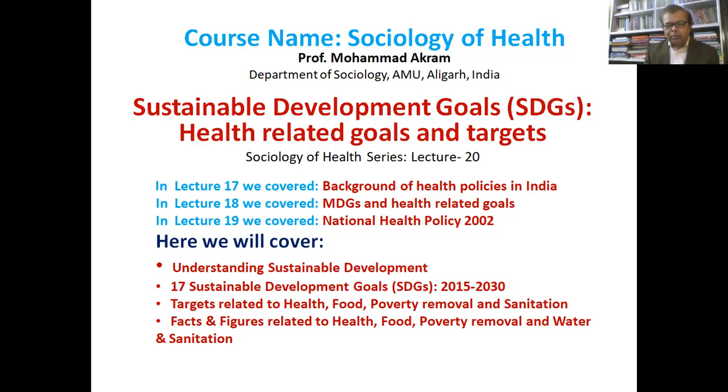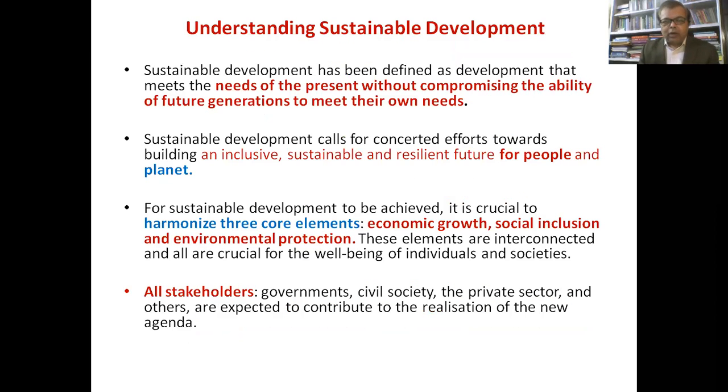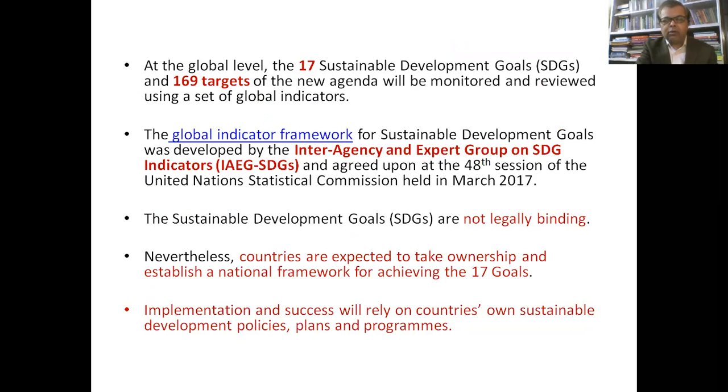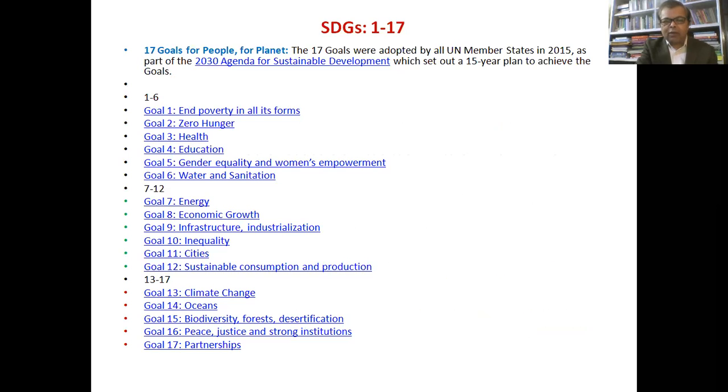We need to remember that these goals are very comprehensive and these are equally important for all regions of the world, basically all developing countries. These are equally relevant. So now we come to understanding sustainable development goal. We can go for a definition of sustainable development, but I think we need to have a look at those 17 goals, because once we have a look at those 17 goals, then it will give us some kind of strength while we will discuss the definition and other things. So just have a look over those things.